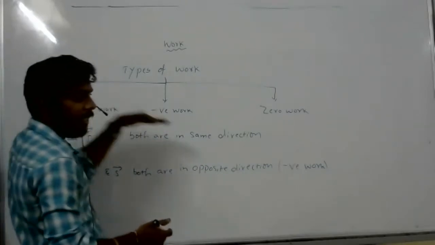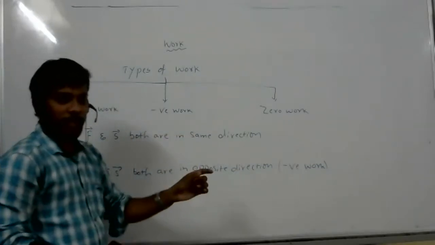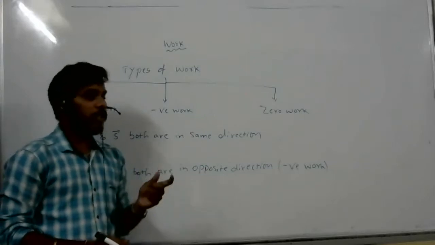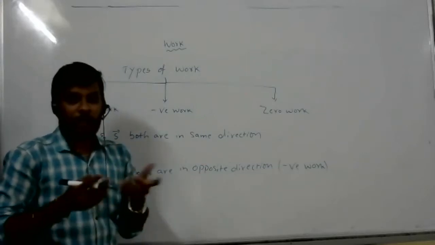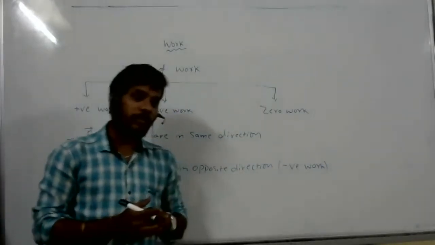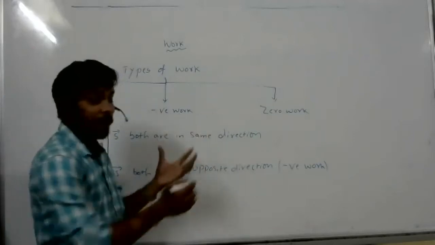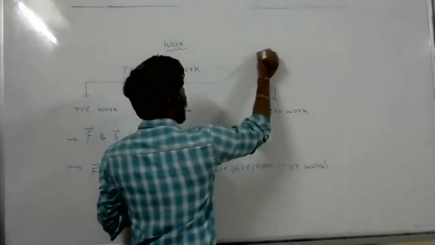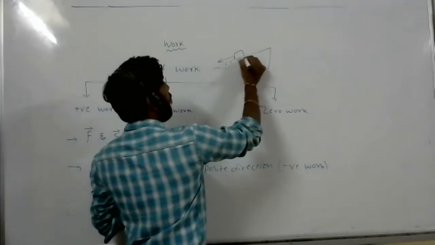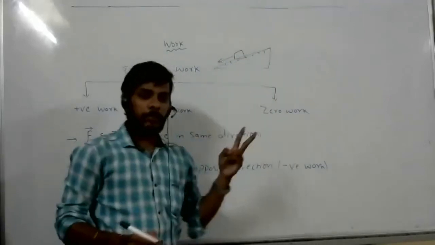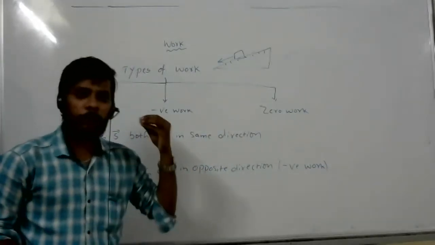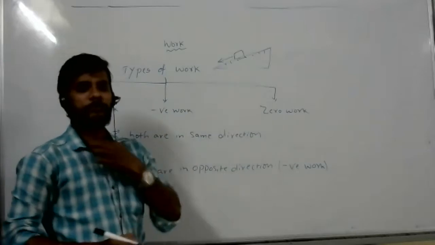There, two types of work are there: one is positive work and one is negative work. According to which force is it positive work?